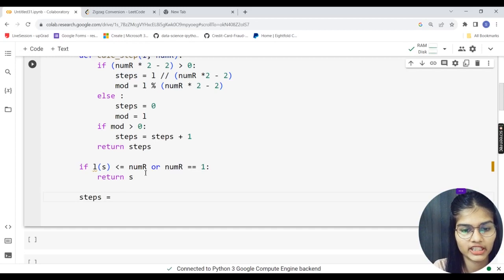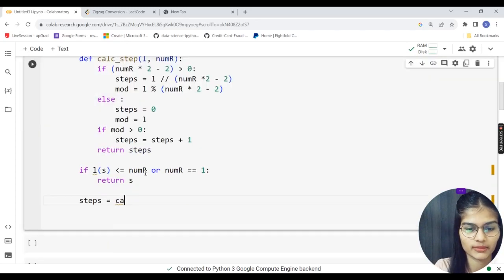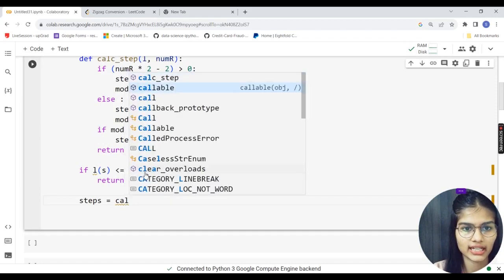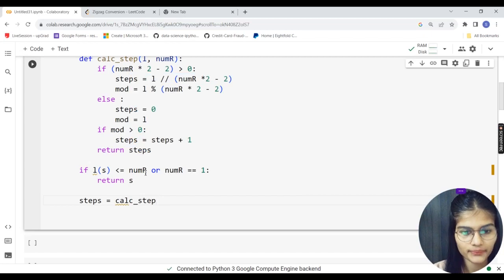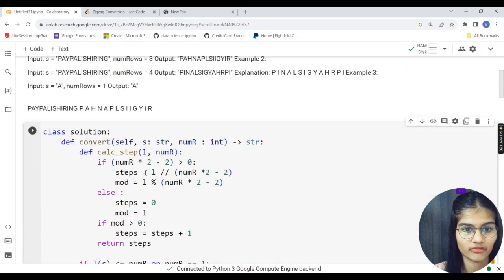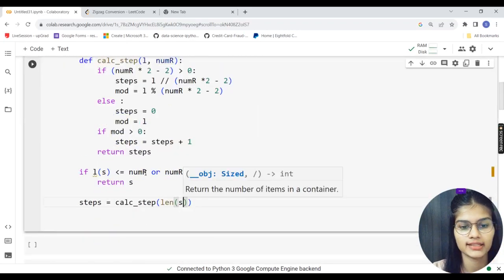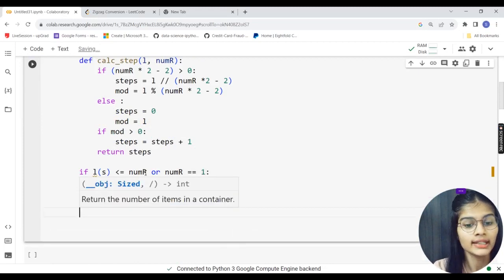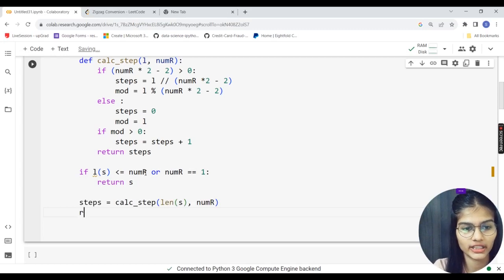Now steps is equal to the function we made over here, calc_step. I would just call that function calc_step, and inside that I'm just going to pass the length of my string. It will return the number of rows, so num_r. Pretty cool. Next down the line, I'll make a variable r and keep that empty for now.